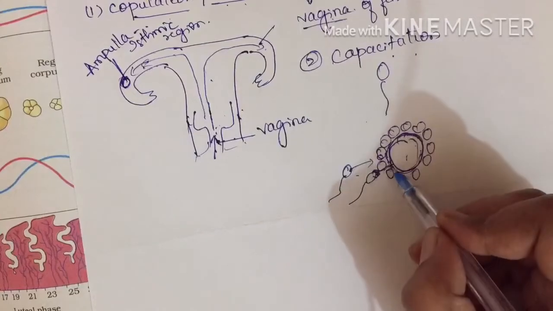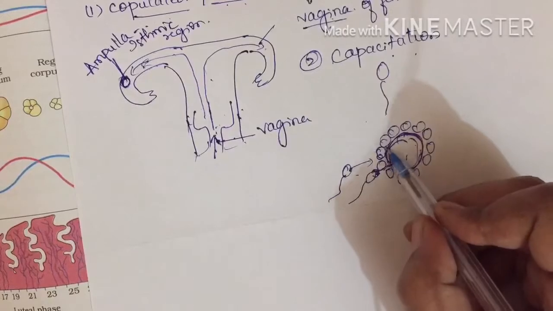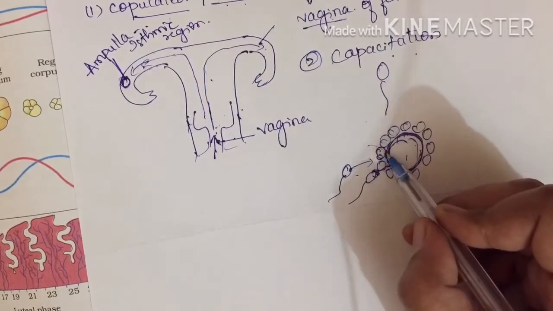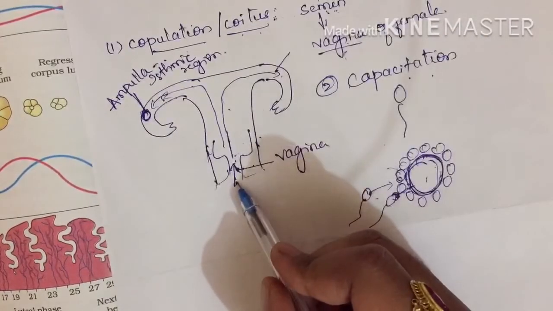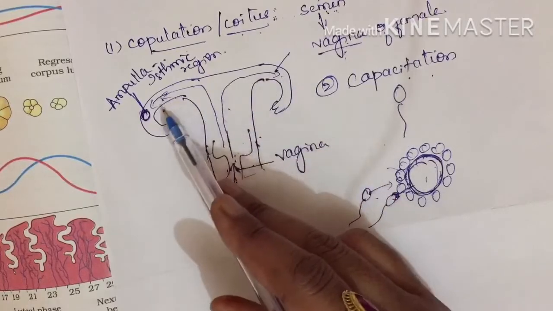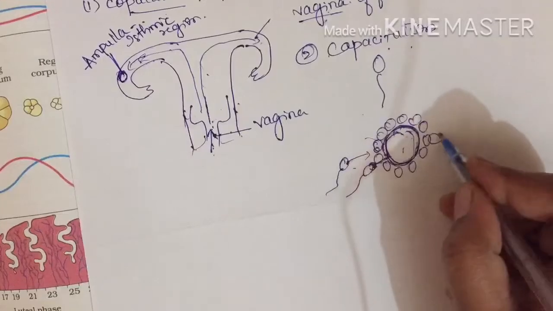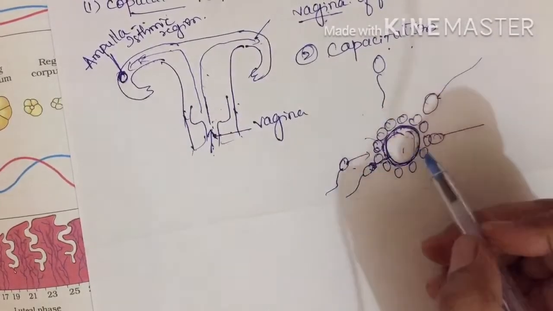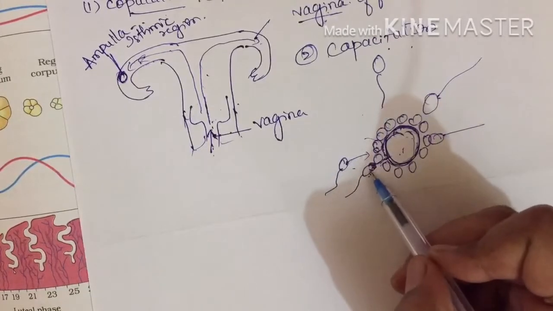Now as soon as one sperm has reached the zona pellucida, to this ova, the zona pellucida will undergo certain changes so that no further sperms can fuse. Nearly 300 million sperms will be released during one insemination. We have said it. Those 300 million sperms start to move towards the fallopian tube where the ova is present. Many sperms can reach near that ova. Now it is like a race. Whichever sperm reaches first will get fertilized. Now we have shown this sperm has reached first.